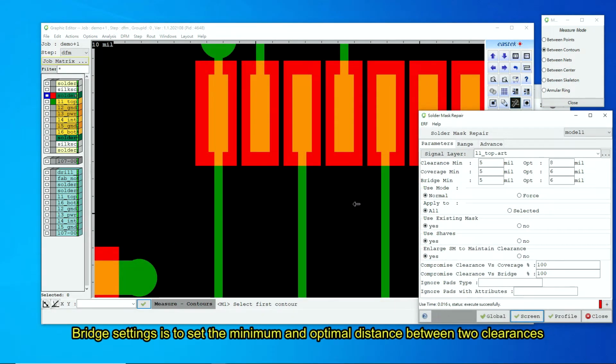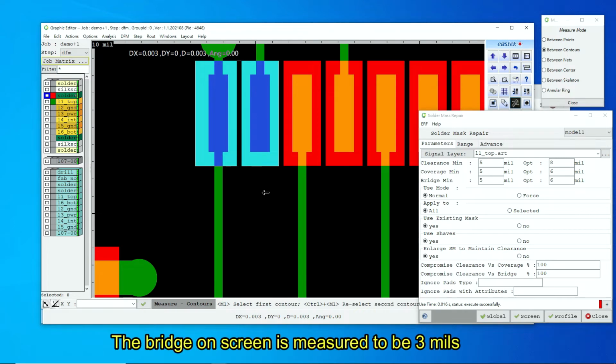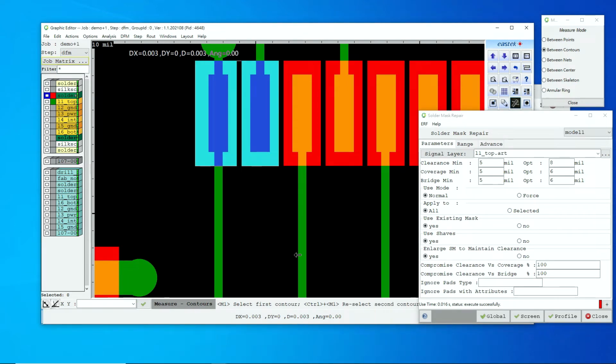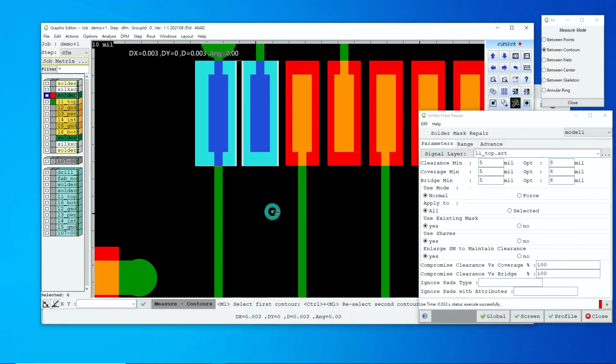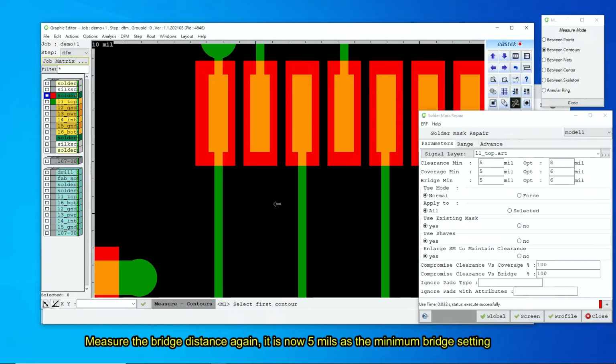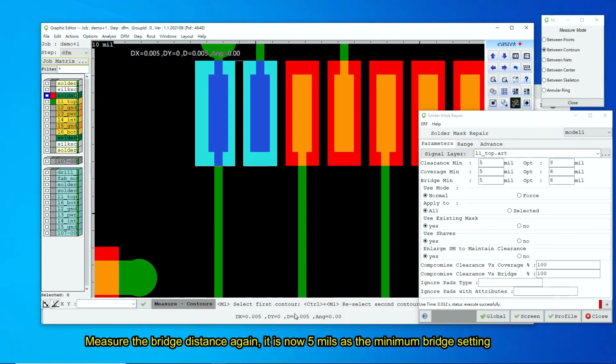Bridge settings is to set the minimum and optimal distance between two clearances. The bridge on screen is measured to be 3 mils. Set bridge minimum distance to 5 mils and apply optimization. Measure the bridge distance again, it is now 5 mils as the minimum bridge setting.